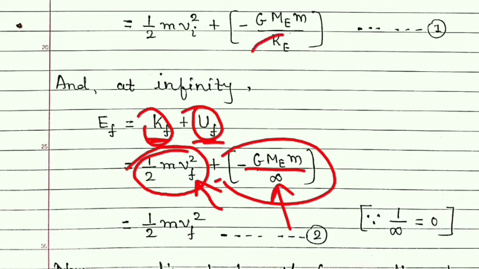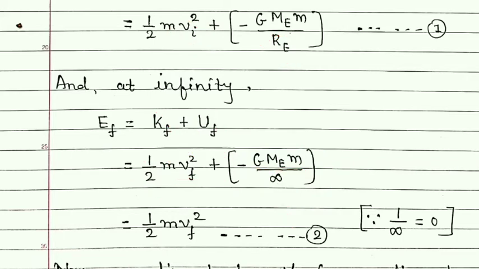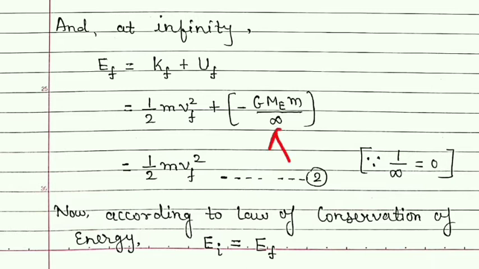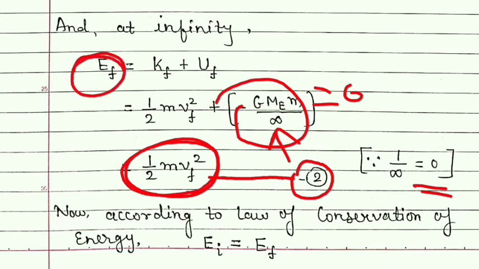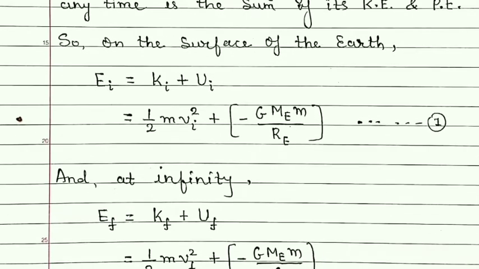Earlier the distance was Re and the speed was vi. Now the speed is vf and the distance is infinite. But anything divided by infinity is 0. So this term will become 0. So what remains? Half of m vf square. Let us give this equation number 2. So we obtained the final mechanical energy of the object as well as the initial mechanical energy of the object.